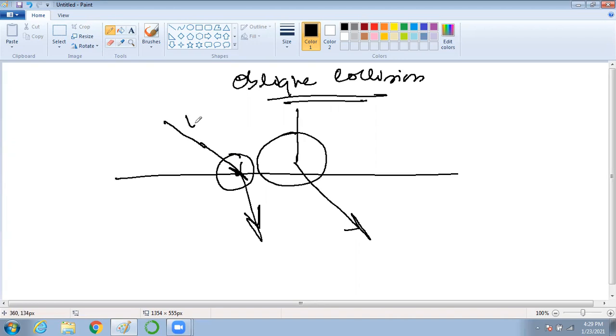So this will be your u1 and this will be your u2. It is not exactly like this, it will be like this. If you take the angle, this will be your alpha 2. This is called the line of impact.